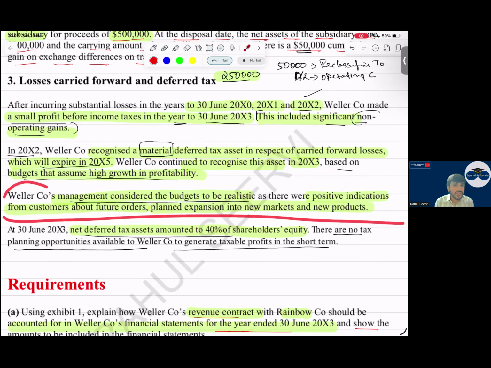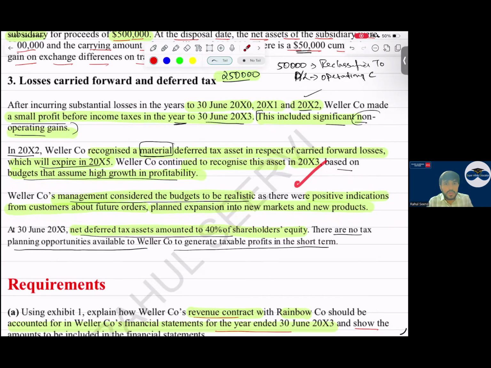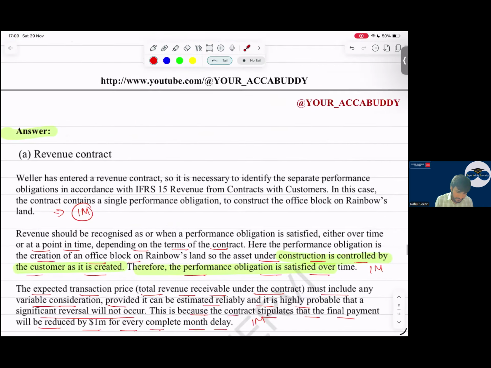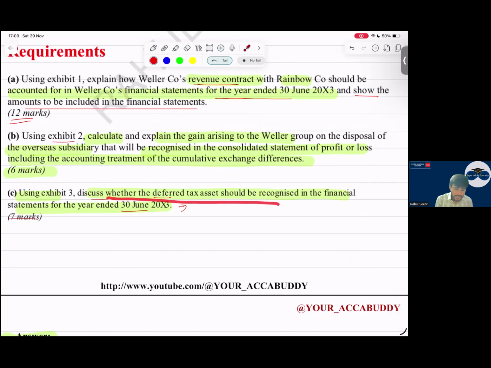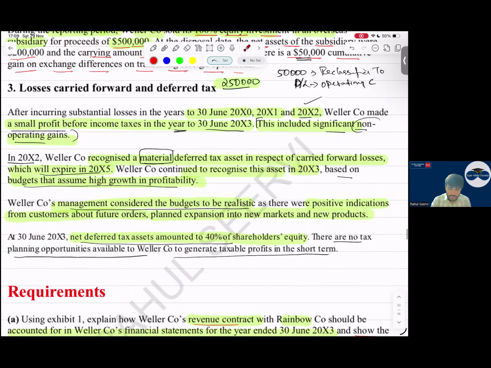Without this, if you record, can I say it will provide a faithful representation? No. We are manipulating the books here. It is not probable here. And we mentioned deferred tax asset is recognized when it is highly probable that future taxable profits are available. Here, the probability is very low because manipulation is done here. Everything is wrong here. They are saying it just for namesake. So, can we recognize deferred tax asset? No, sir. Discuss whether I say deferred tax asset cannot be recognized. If you say yes also, there are a lot of flaws here.